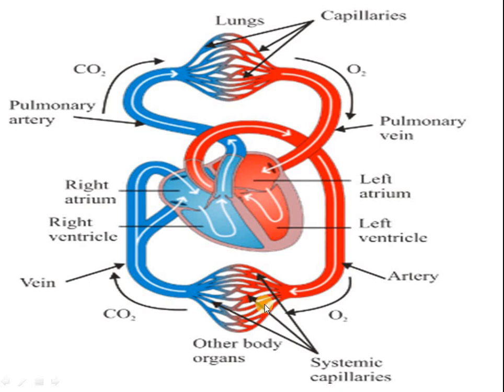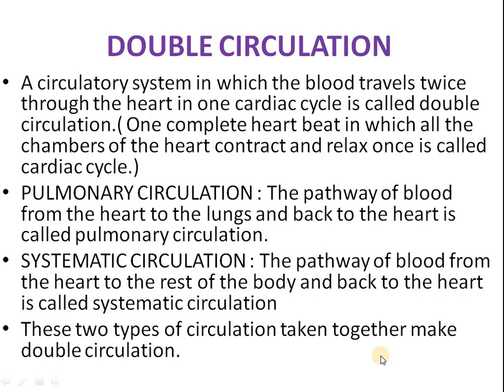From the body organs, carbon dioxide rich blood, or you can say deoxygenated blood, will be carried by the vena cava to the right atrium. From the right atrium it will go into the right ventricle. From the right ventricle, through the pulmonary artery, it will go into the lungs. So this must be clear to you. Let's proceed further.